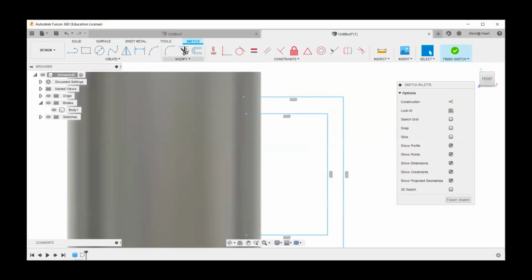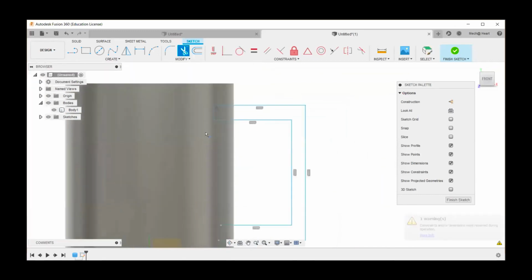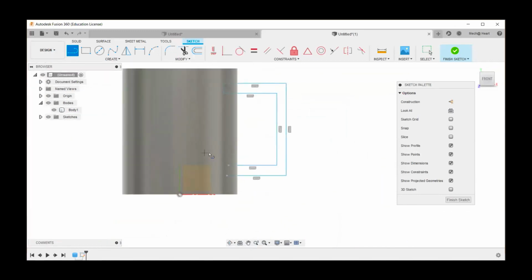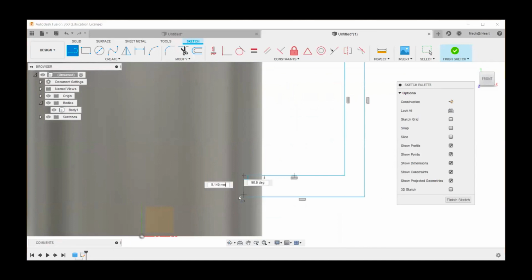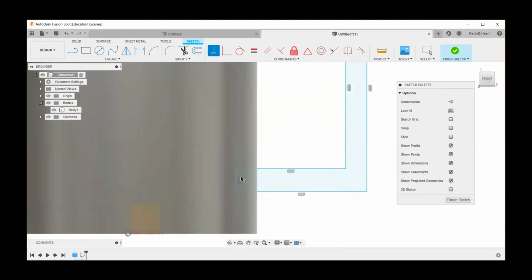Now, here, you can see that this line, I'm going to draw another line, okay? And I can use the extend tool to extend this line up to this. And also I can trim this portion. So similarly, I can add or I can directly join these two lines. And then after I click OK, I can give a vertical constraint so that this one is vertical.